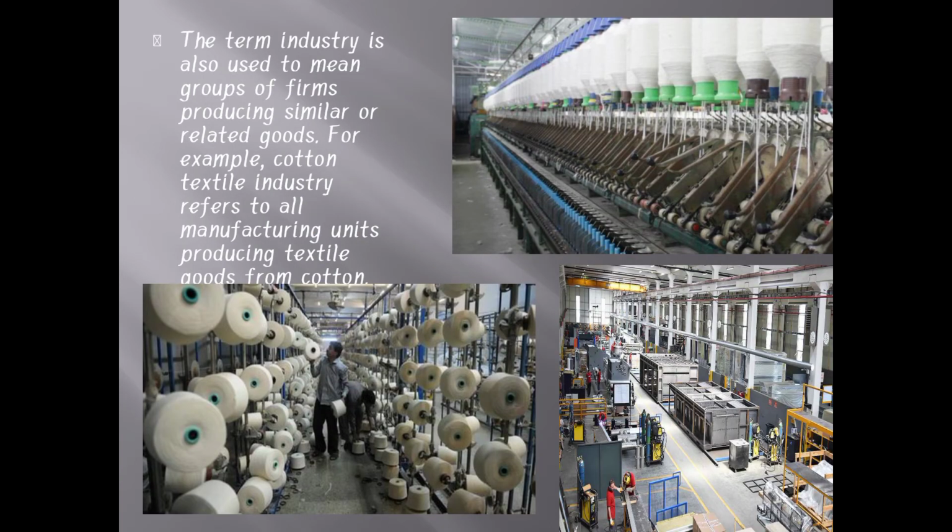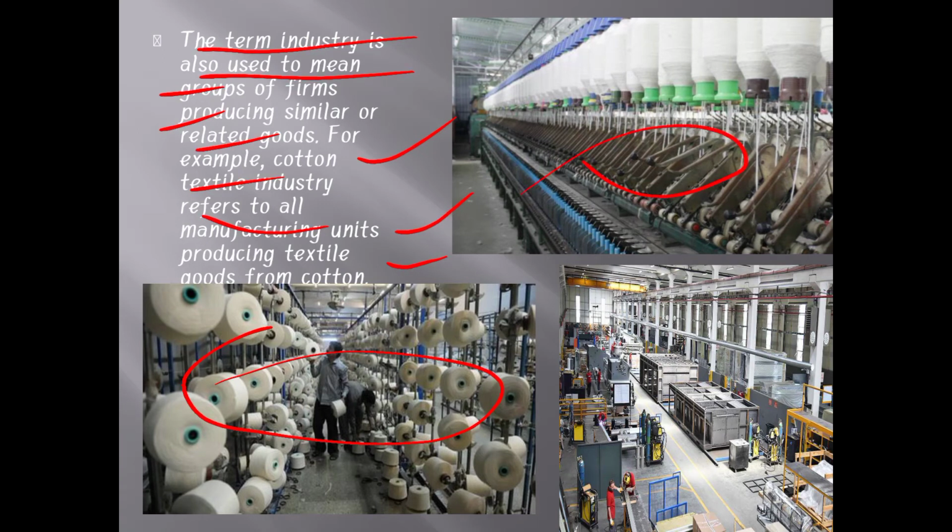The term industry is also used to mean a group of firms producing similar or related goods. For example, the cotton textile industry refers to all the manufacturing units producing textile goods from cotton. Here, with the help of cotton we produce thread.